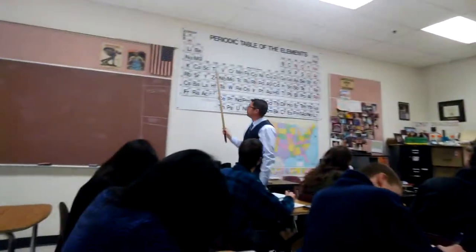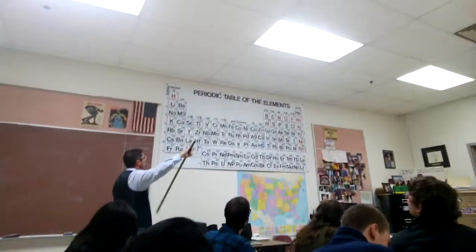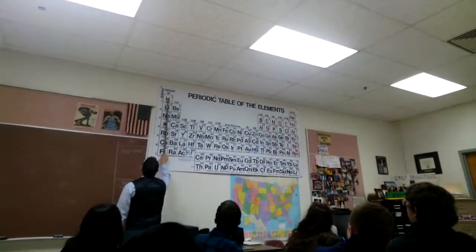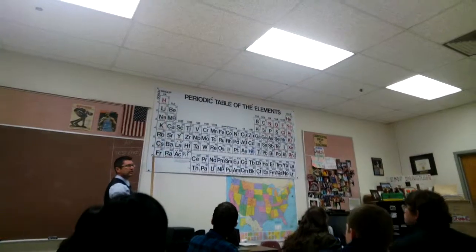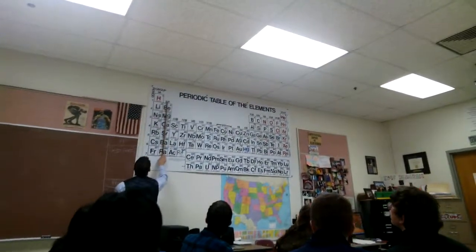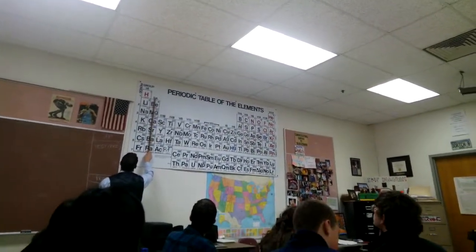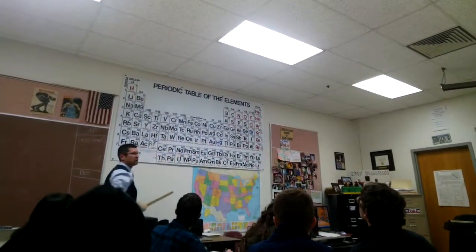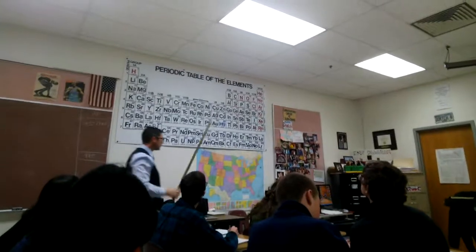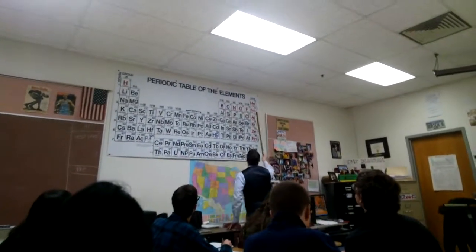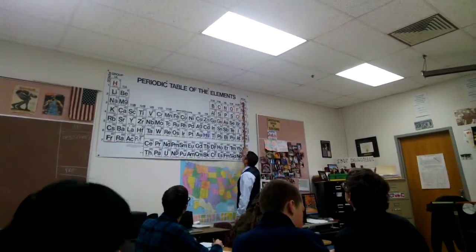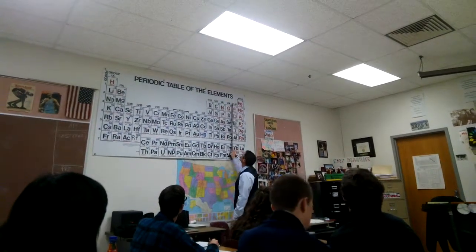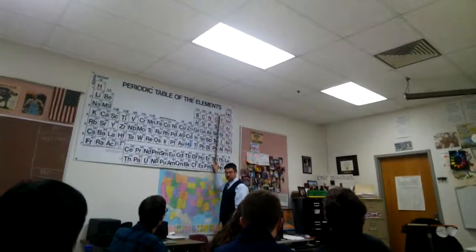Matter of fact, this group right here, remember we call them groups, families, and columns. This group right here is called the alkali metals. This group's called the alkaline earth metals. This group right here is called the transition metals. Over here we have the noble gases, the halogens, and the chalcogens.